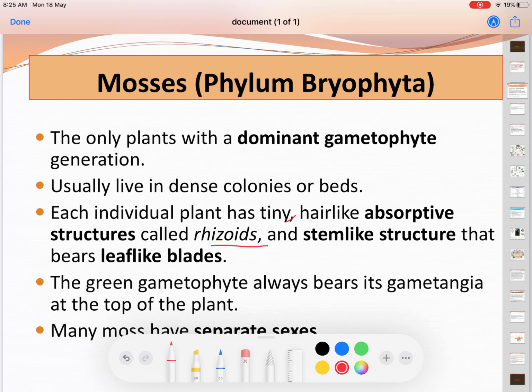And they also have a stem-like structure. Stem-like means it is not a true stem, but a structure with leaf-like blades. The green gametophyte always bears its gametangia at the top of the plant. So the gametes normally form at the top of the plant.